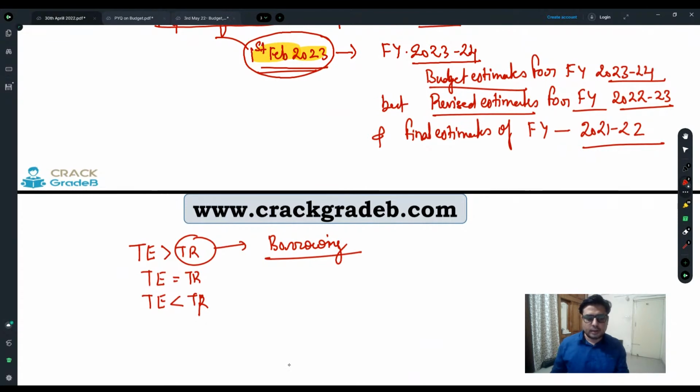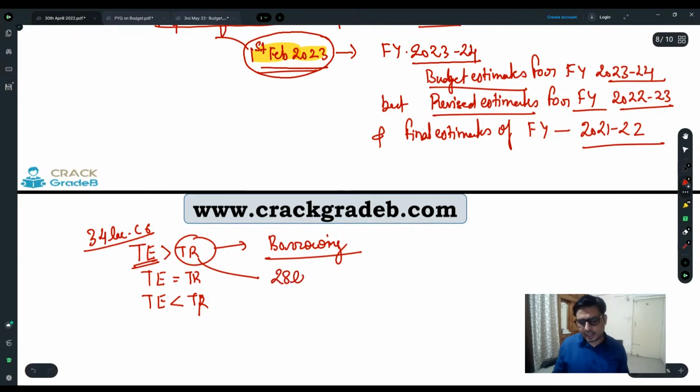So generally, we can see that suppose total expenditure is somewhere around 34 lakh crores, and receipts without borrowings, suppose it is 28 lakh crore.